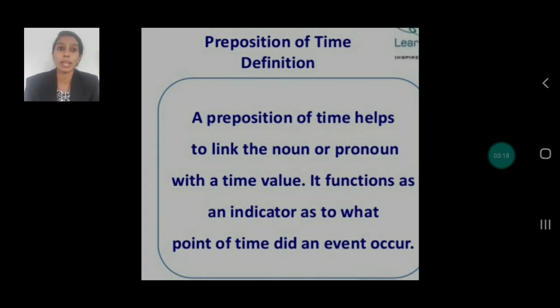Moving on to the next, that is preposition of time. Now what do you mean by preposition of time? It helps to link the noun or pronoun with the time value. It relates to a time value. It functions as an indicator as to what point of time an event occurred. It indicates at what time the incident started. It occurred in what time?